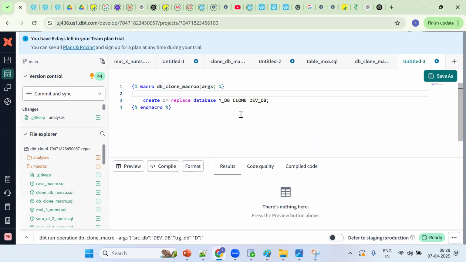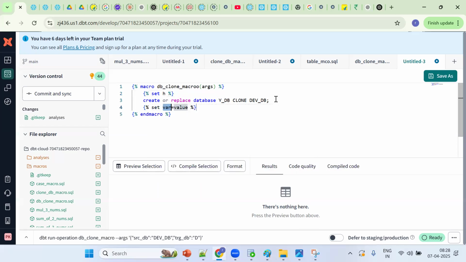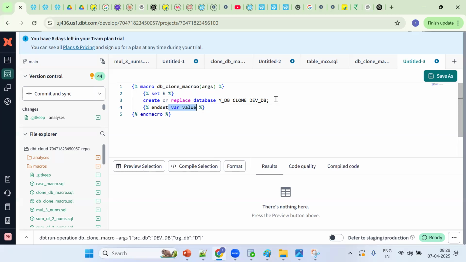Now tell me, what should I do now? Setting underscore set, and end set. Praveen, what is this set and H? Where are we using this H? Generally, where are you using? What are you doing right now?